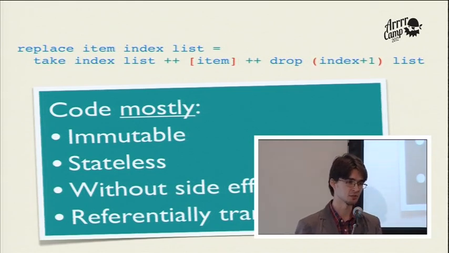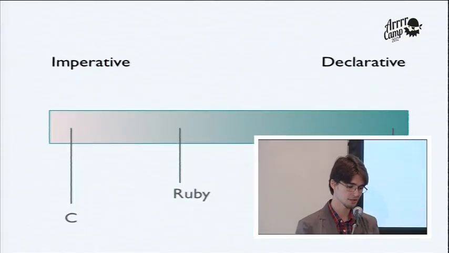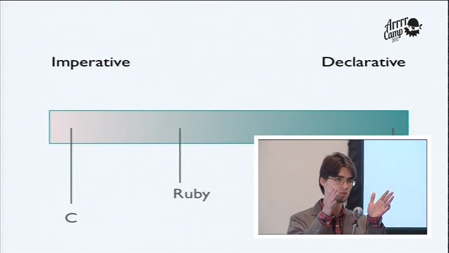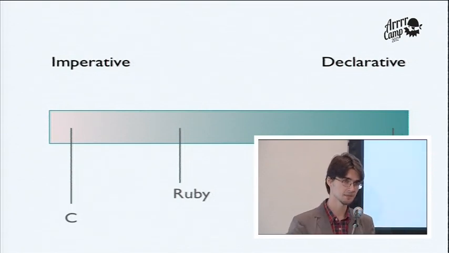Now, personally, looking at this distinction between declarative and imperative programming, I've come to the opinion that it looks like this. The boundaries are kind of blurred. Some languages focus more on transition of states, like C. Some languages focus more on describing what the result should be, like Haskell.